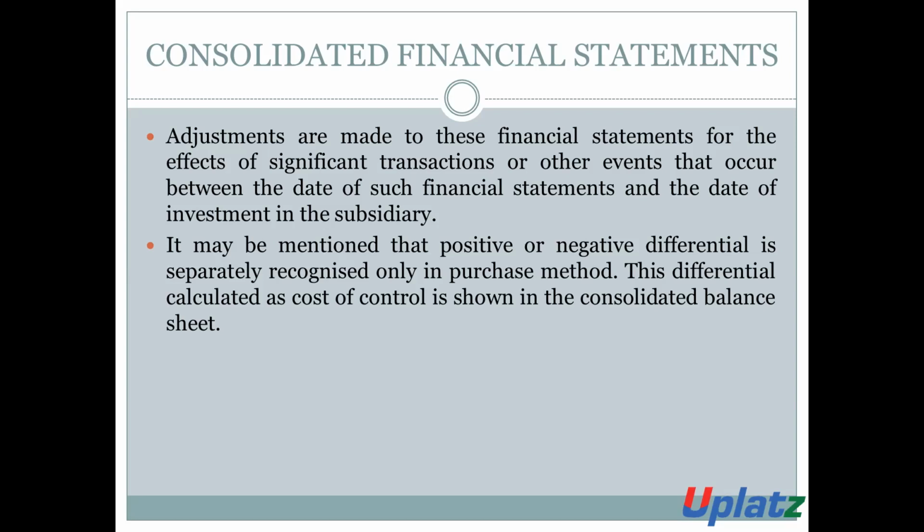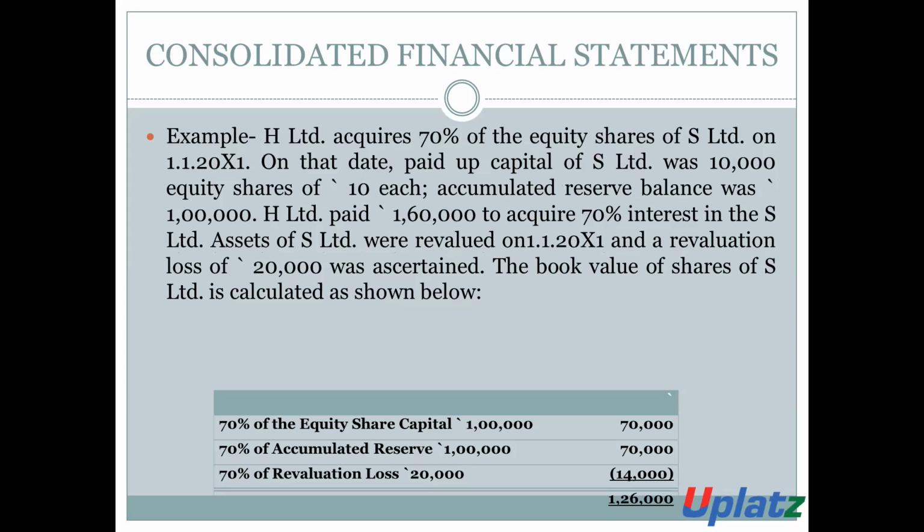How to calculate capital reserve and goodwill in the case of consolidation as on the date when the investments are made by the holding company in the subsidiary company. Now we will discuss it by way of an example. We will consider an example for the calculation of goodwill or capital reserve. H Limited acquired 70% of the equity share of S Limited on 1st January 2011.